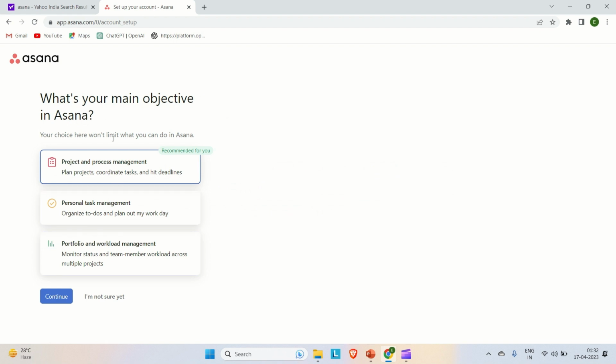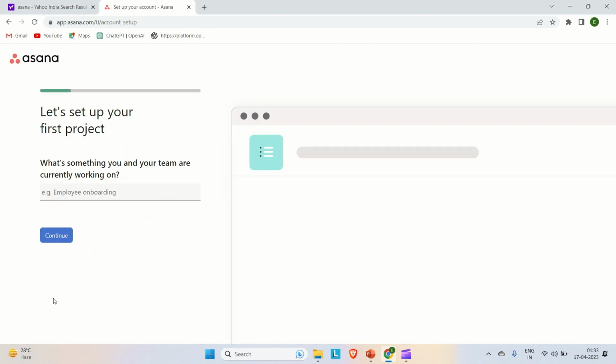What is your main objective in Asana? So your choice here won't limit what you can do in Asana, okay? Project and process management, personal task management, portfolio and work management. So let's say we are selecting project and process management. Just select it, go continue.